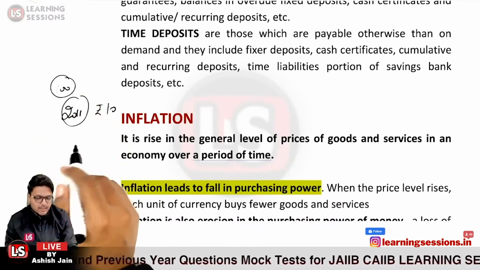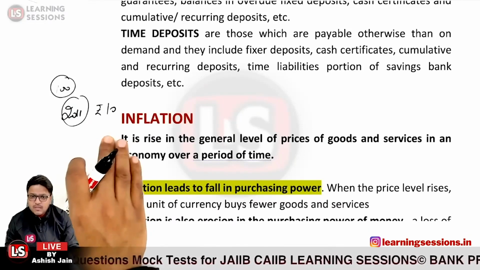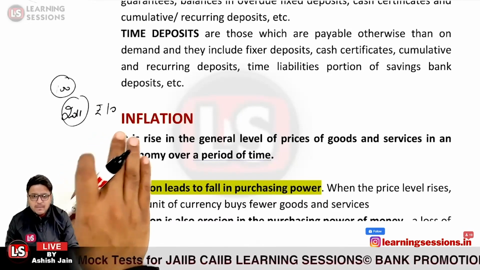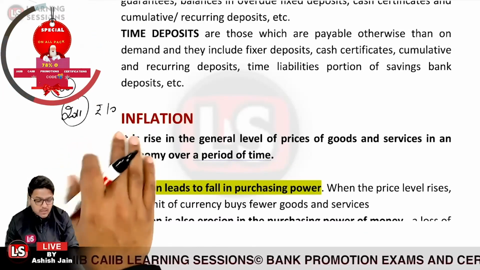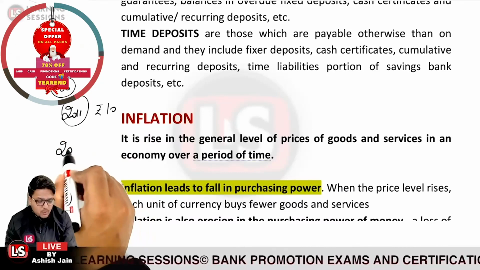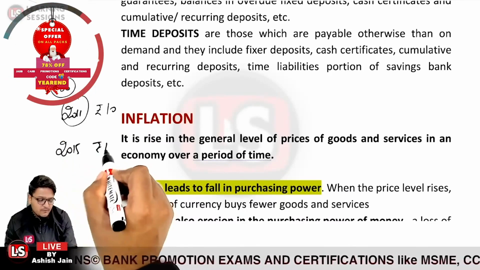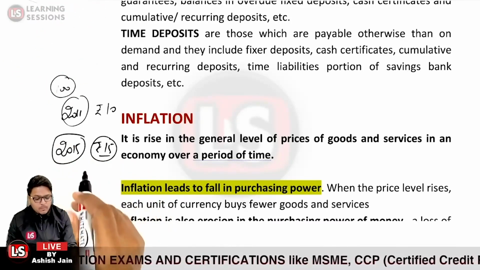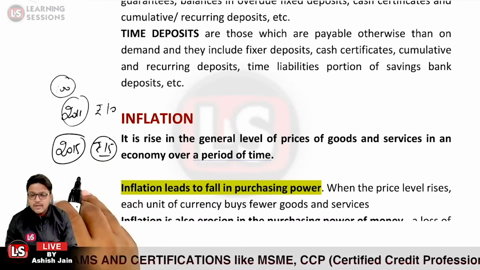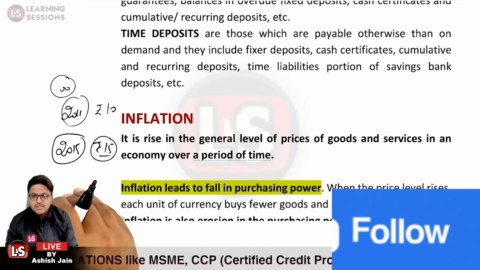I would be able to purchase 10 pens with my income in 2011. Now let us consider that in 2015, the new price of the white marker pen is 15 rupees. How many units am I able to purchase with rupees 100? Roughly 6.5 units.